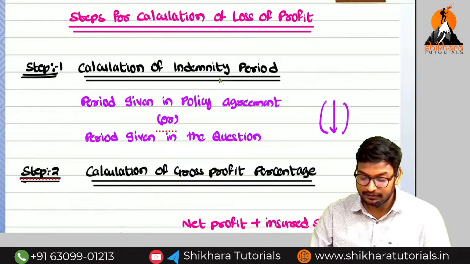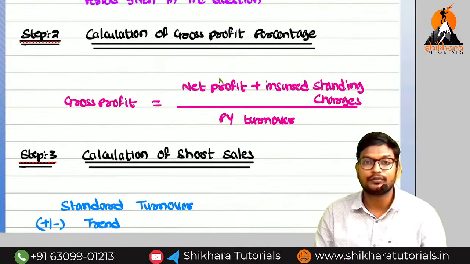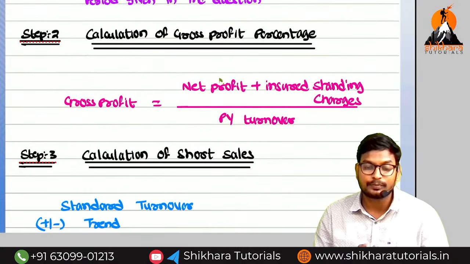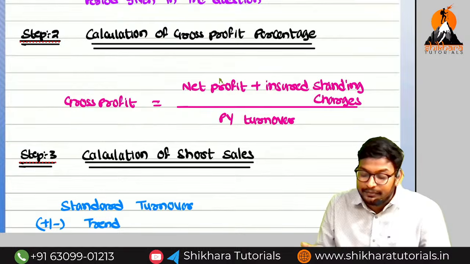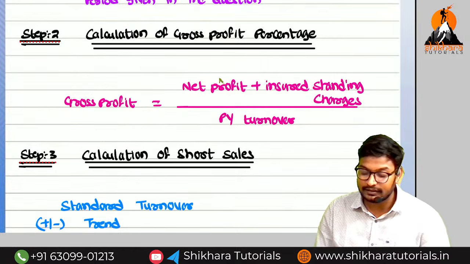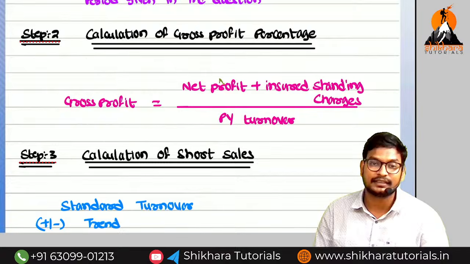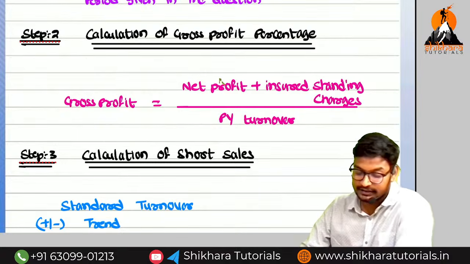So here next we need to think what is the calculation of gross profit. Normally gross profit divided by sales into 100. But here why they have considered the net profit plus insured standing charges? What is the meaning of insured standing charges, and why they have taken the previous year turnover? So just simple, amma.